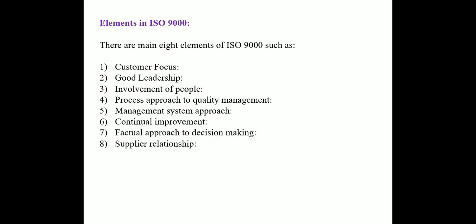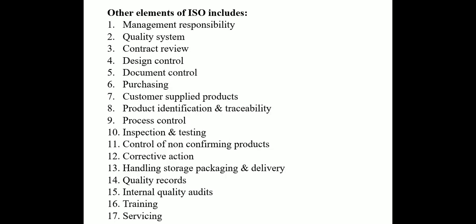And last is the supplier relationship. There should be a single supplier and the relationship with that supplier should be close so that he will provide standard quality of raw materials and hence good quality of a product will be achieved. A supplier will be quick to react when a business needs to respond to customer needs or market changes. By interaction with the supplier, the organization will be able to optimize the resources and the cost. So these are the 8 main elements of ISO 9000. Other than this, there are other elements of ISO 9000 which also affect the quality of a product.